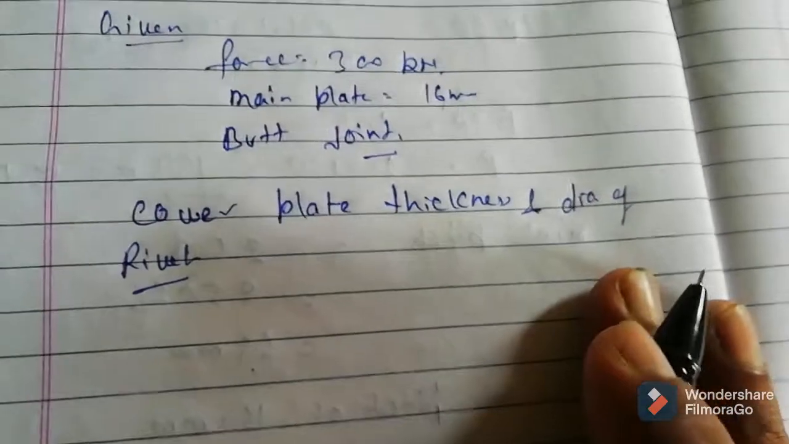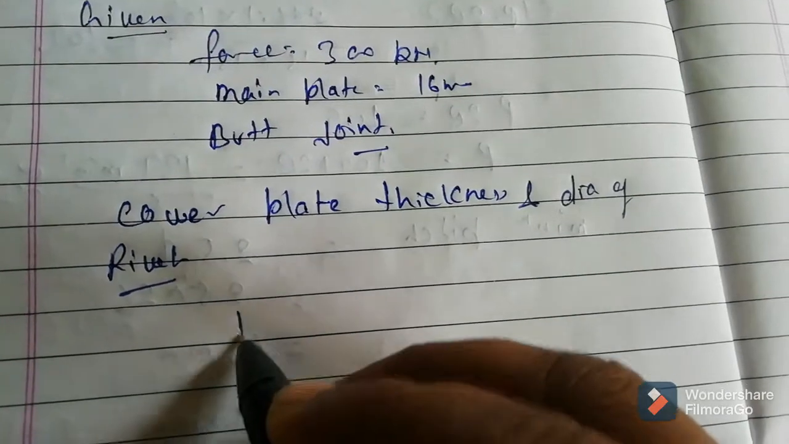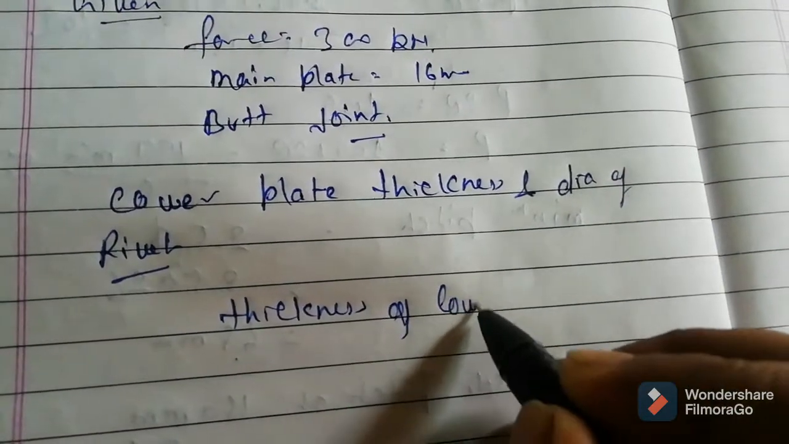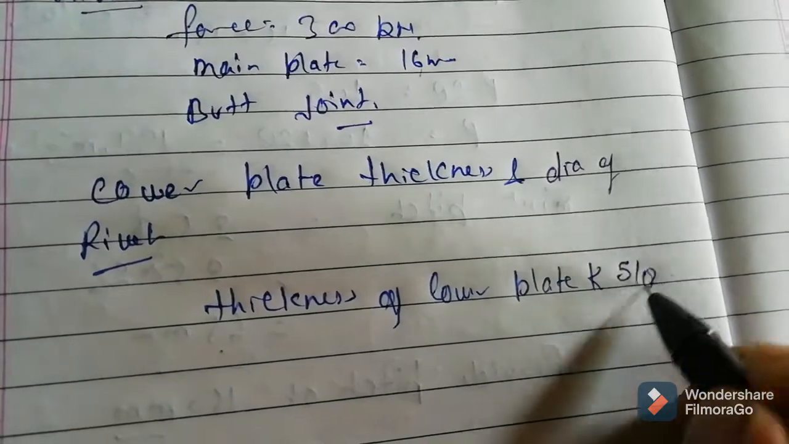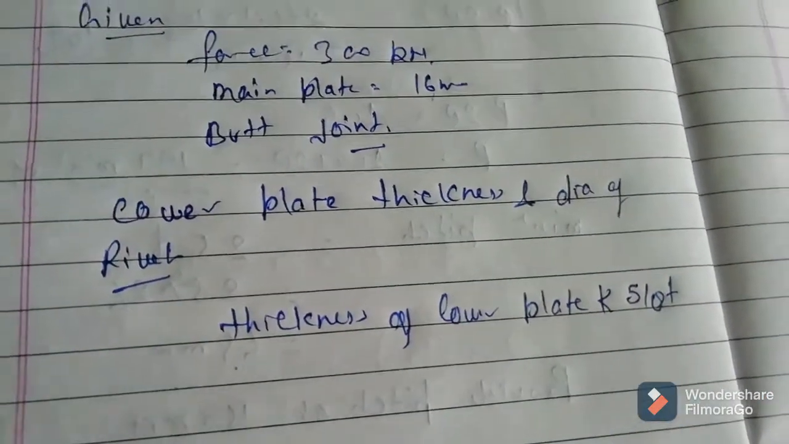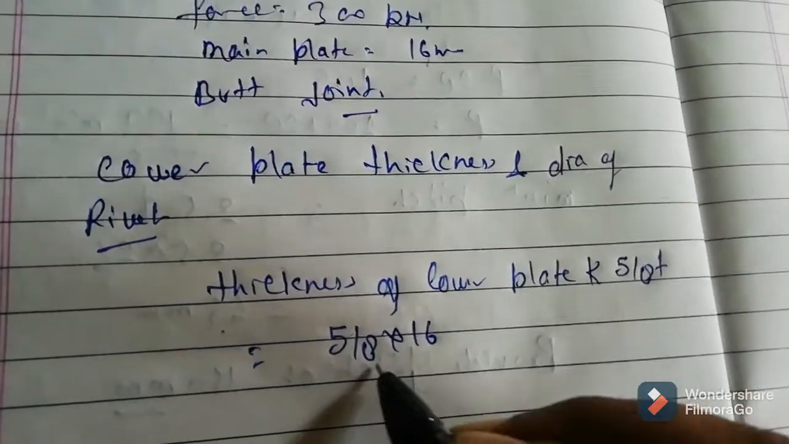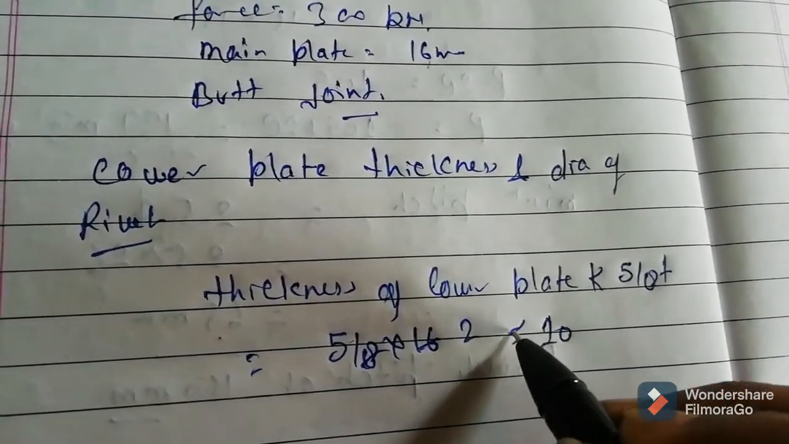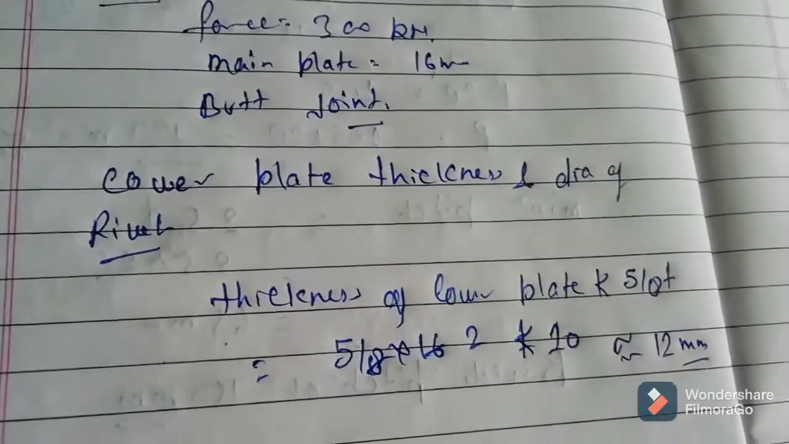Here the code says the thickness of the cover plate should not be less than 5 by 8 T, where T is the thickness of the main plate. So 5 by 8 into 16 equal to 10 mm. It should not be less than 10 mm, so let's take 12 mm. So the thickness of the cover plate we have found is 12 mm.